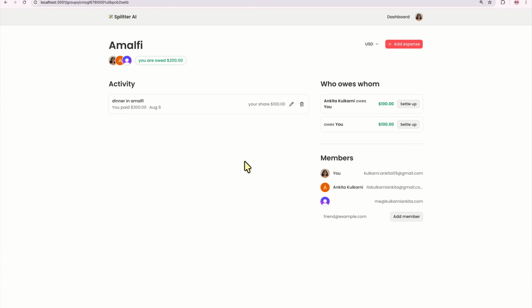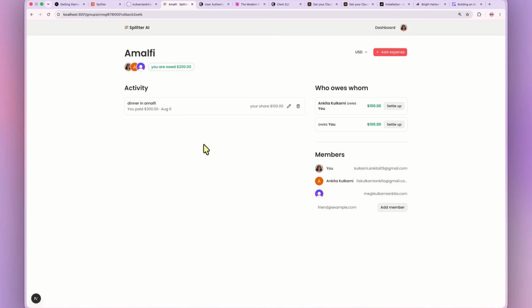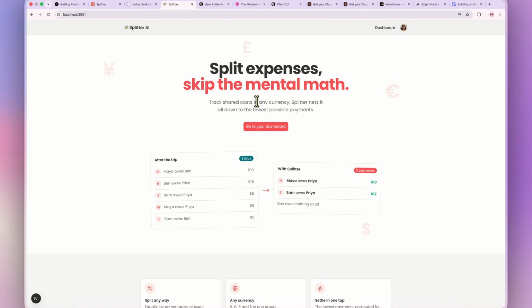So in the future, whenever you have to work on something, make sure to build it. And that is Splitter AI. We built not only a solid application in not a matter of months, but literally less than a day. If you're following along, you know how easy it is to build an application like this. So far, you have learned how to architect like a senior engineer.